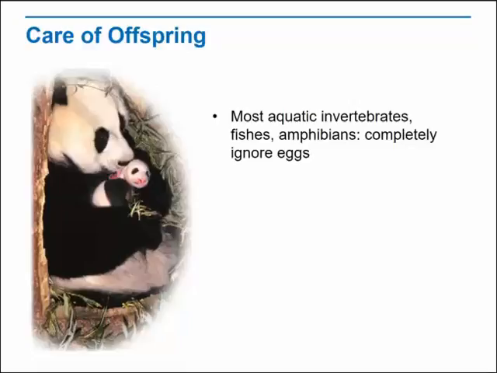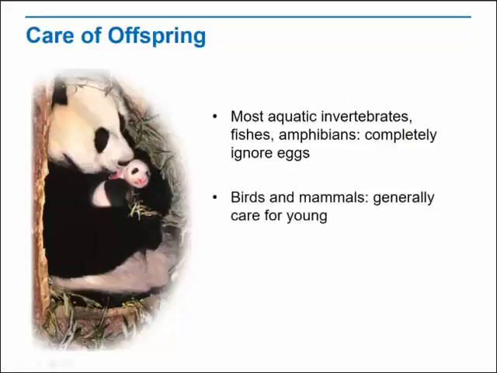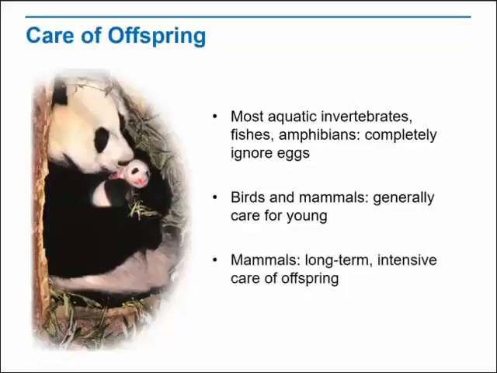Other animals care for their offspring. Some amphibians incubate young in their mouths, on their backs, or even in their stomachs. Birds and mammals generally care for their young. Maternal care is an important mammalian characteristic. The bond between mother and young is often very close, as with the pandas shown.